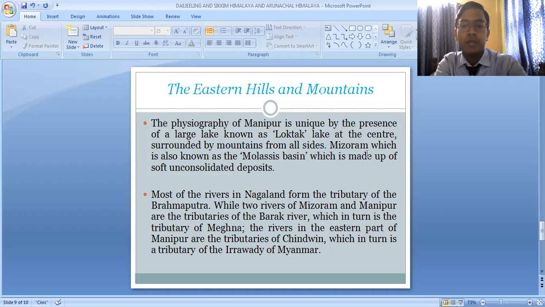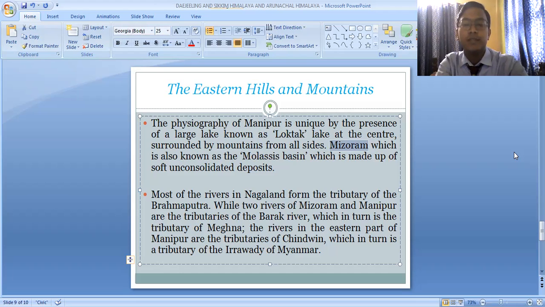Mizoram is also known as the molasses basin, which is made up of unconsolidated deposits. In the state of Mizoram, the soil deposits are mainly made up of unconsolidated deposits. Unconsolidated deposit means small pebbles, sands and stones. This deposit led to the formation of the plains in Mizoram.